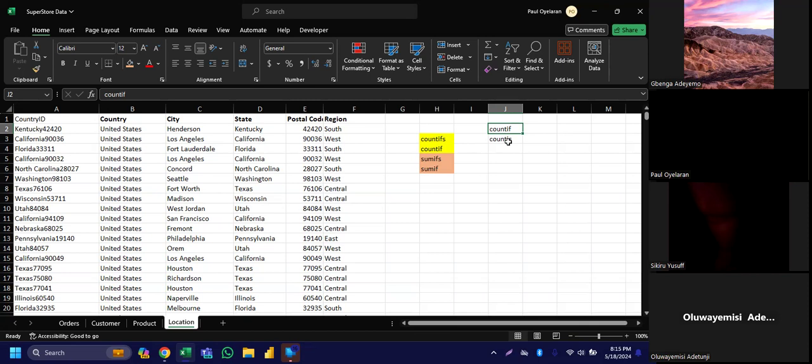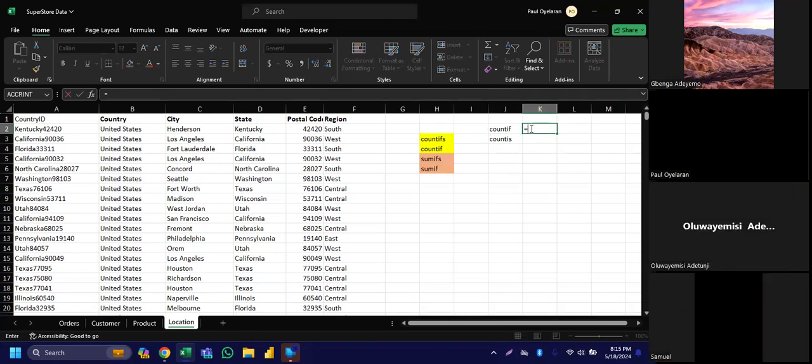You're only counting one criteria, which is gender, male or female. Or count how many staff we have in the north. That is still one criteria.